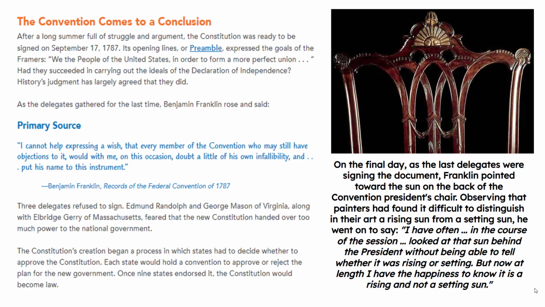Something he also said, on the right here, I love this story. On the final day, as the last delegates were signing the document, Franklin pointed toward the sun on the back of the convention president's chair, as you can see here pictured. Observing that painters had found it difficult to distinguish in their arts a rising sun from a setting sun, he went on to say, quote, I have often, in the course of this session, looked at that sun behind the president without being able to tell whether it was a rising or setting. But now, at length, I have the happiness to know it is a rising and not a setting sun.